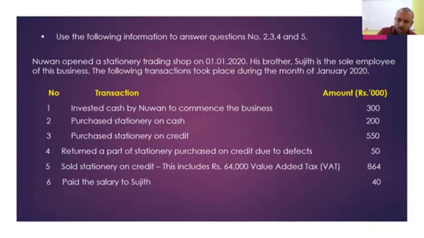So the salary we pay to Sujit we do not consider as drawings, because Sujit is a separate person and is not entitled to the profit of the business. Therefore, Sujit will not be identified as an owner of the business, the sole owner being Nuwan. Got it? And since Sujit is an external person, you need to recognize that 40 as an expenditure.